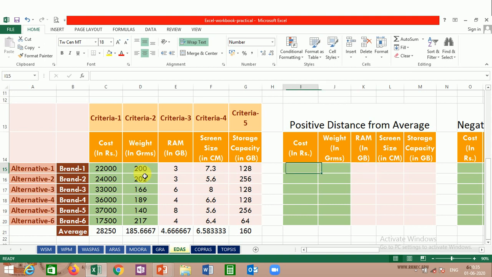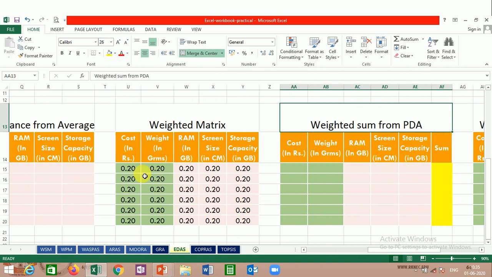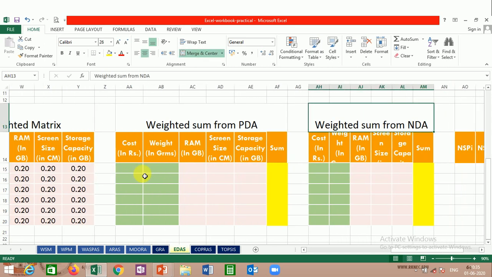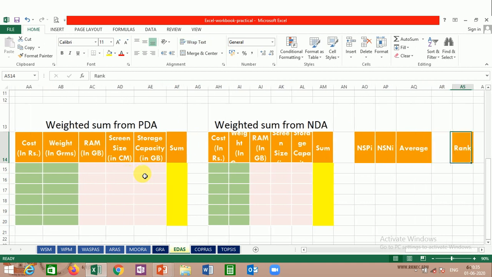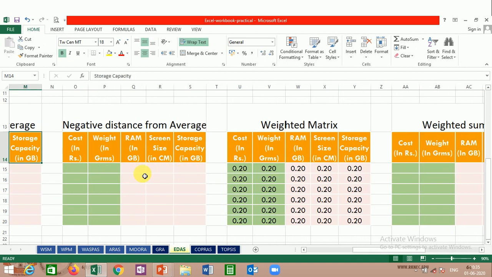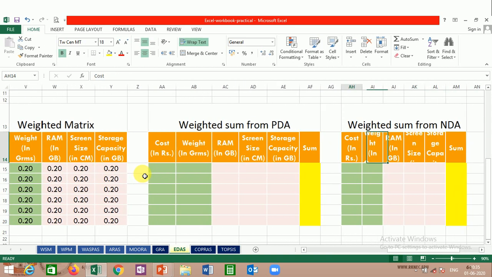So how are we going to get it? If you see the titles here, this is the positive distance from average, this is the negative distance from average. The weight matrix, as usual, we have. Then we will have the weighted sum from the positive distance average and the weighted sum from the negative distance average. Then we will calculate the NSPI, that is the normalized sum from the positive distance, and NSNI, the normalized sum for the negative distance, get the average, and then the rank value. So as such, we do not have a single normalized matrix. We will have two matrices, one for the positive distance average, and the second for the negative distance average. So let us go for it.